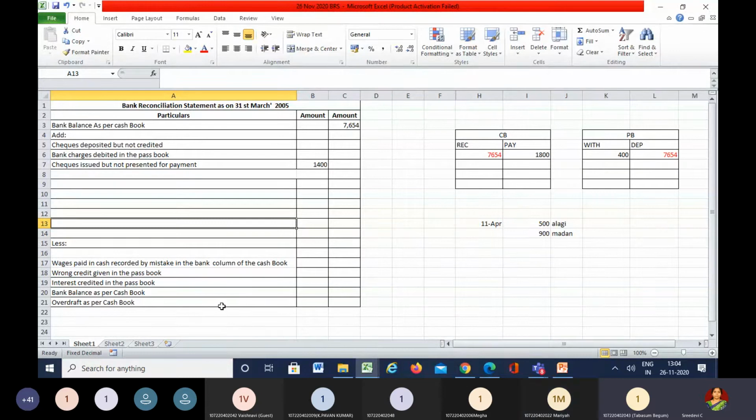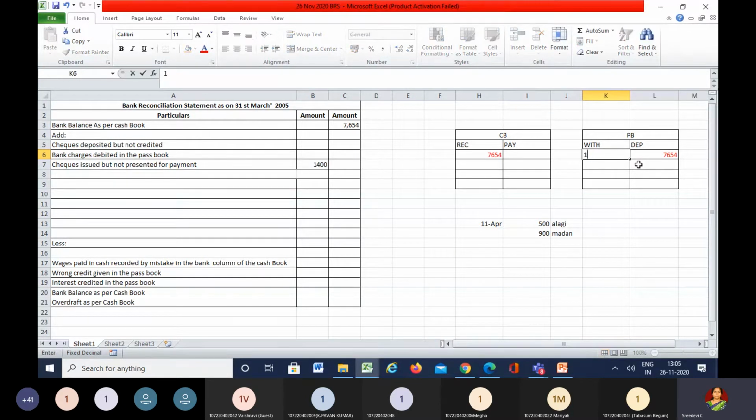Should I continue? Continue, ma'am. Now let's see the second one. The check for rupees 1,000 was realized by the bankers on 29th of March, but no corresponding entry was passed in the cash book. So it's simple. What he says here, checks realized by the banker, means the bank is collecting directly. The check has been realized by the bank before 31st of March itself, and the amount is 1,000.